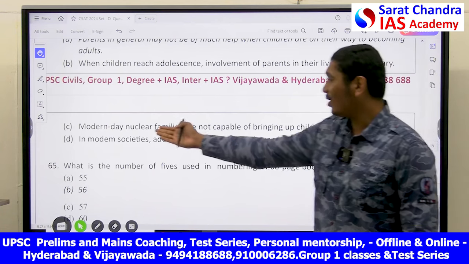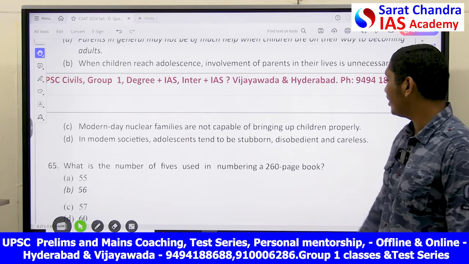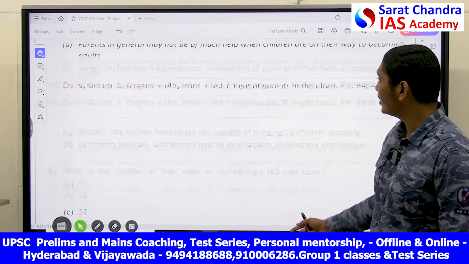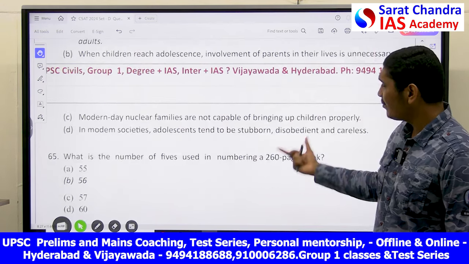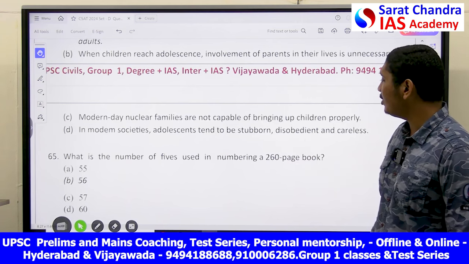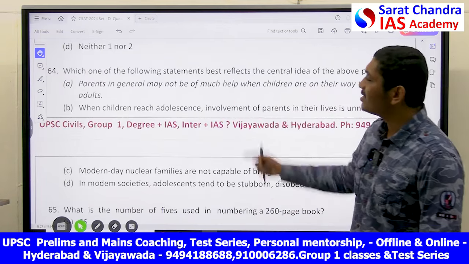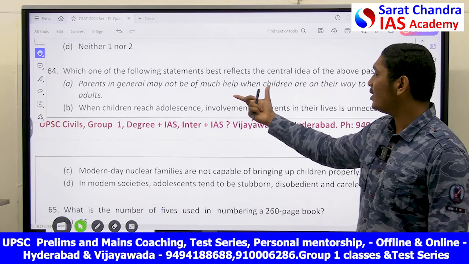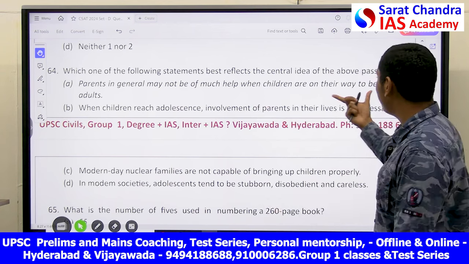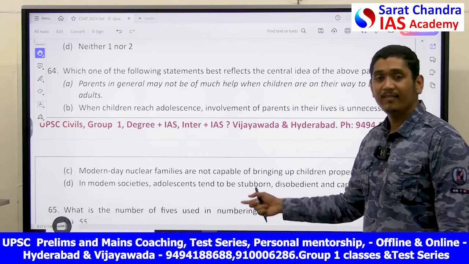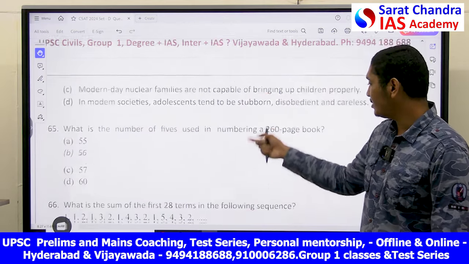Nuclear families: he is saying modern day nuclear families are not capable of bringing up children properly. Nowhere is he talking about nuclear families. That's not his assumption or central idea. In modern societies, adolescents tend to be stubborn, disobedient and careless. Not even this. The exact answer is option A. Parents in general may not be much helpful when they're on their way of becoming adults. Okay, when the children are becoming adults, that is your answer exactly.